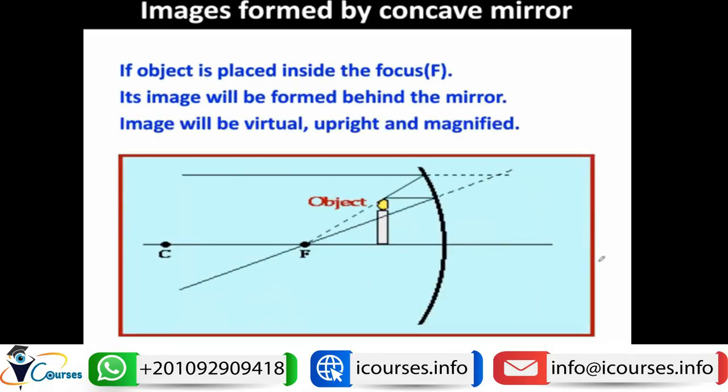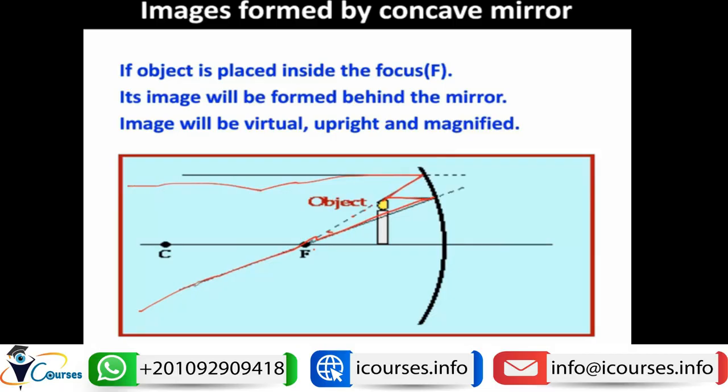Let's now move the object closer, so it will be inside F, inside the focus of this concave mirror. Let's construct our image. One ray will be parallel to the principal axis, and then will pass through the focus. Another light ray will pass through the focus, so it will be like this, and we can extend it to the focus. And now it can reflect parallel to the principal axis like this.